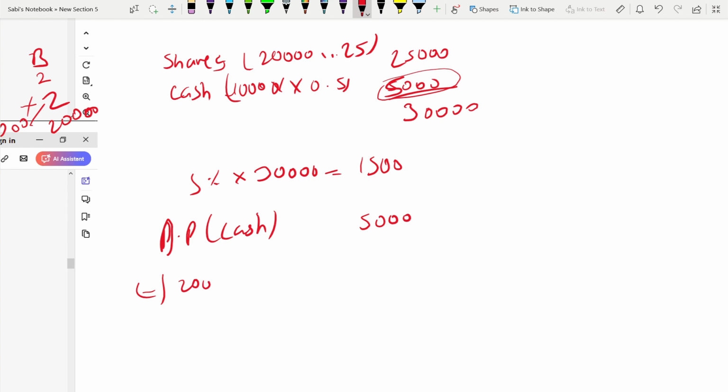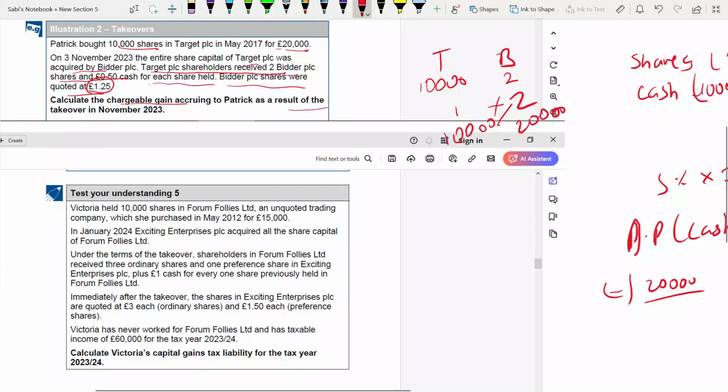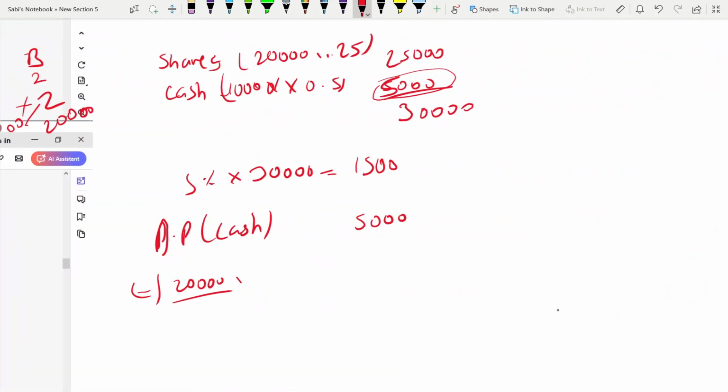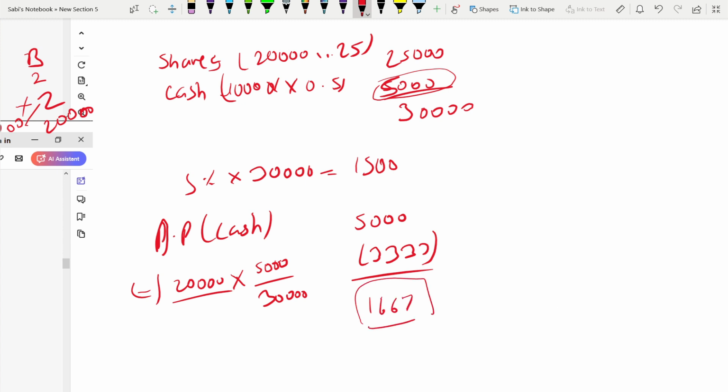Cost is 20,000. They have given the 20,000 here already. 20,000 cost into A divided by A plus B. What is A? Cash consideration. Cash consideration is 5,000. Total consideration is 30,000. So how much is the cost? 3,333. So it is 1,667. This is the chargeable gain.